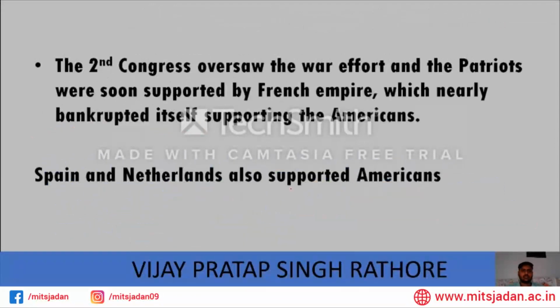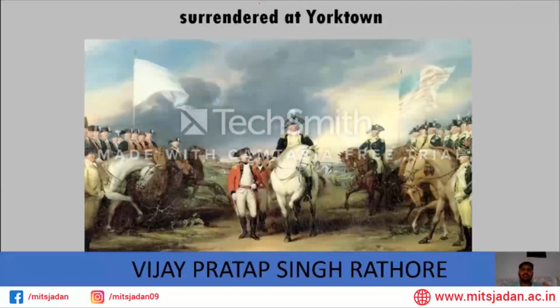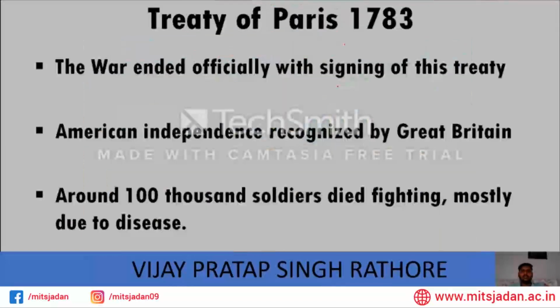The Second Congress oversaw the war effort, and the patriots were soon supported by the French Empire, which nearly bankrupted itself supporting the Americans. Spain and Netherlands also supported them. The war ended in October 1781 when General Cornwallis, remember the name, surrendered at Yorktown. A Treaty of Paris was signed in 1783. American independence was recognized by Great Britain.